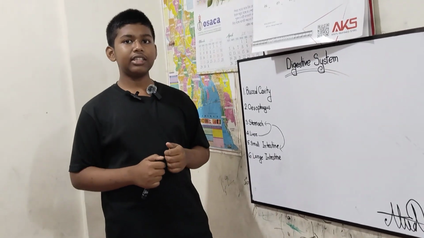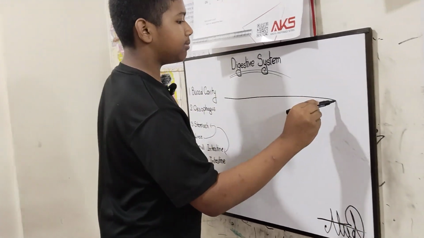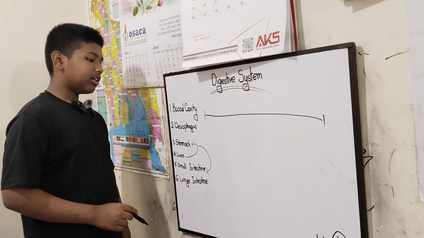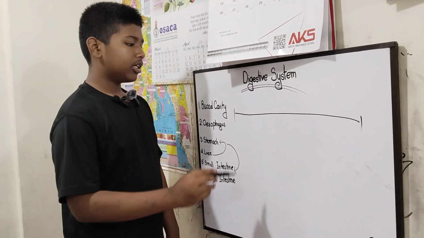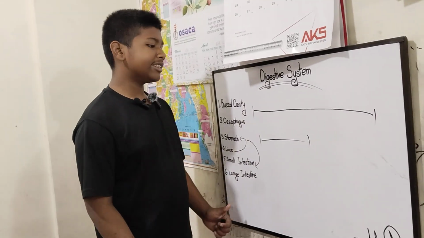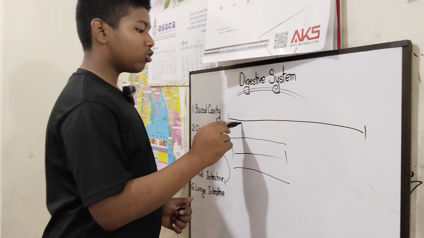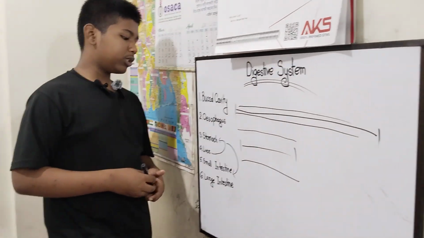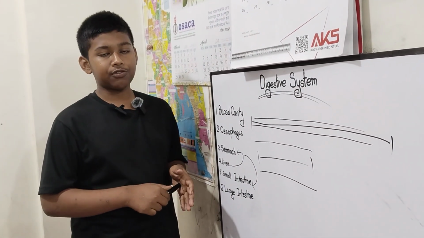Now, the small intestine is not really small. Let's say the small intestine is this big. And now we have the large intestine. You may think that the large intestine must be at least twice this size. Actually, no. It is not even half of the size. It is called large intestine because of its width. It is thicker, but the small intestine is mostly thinner. So it's called small intestine even though it is longer. If we stretched out the small intestine, it would be at least 200 or 500 meters,